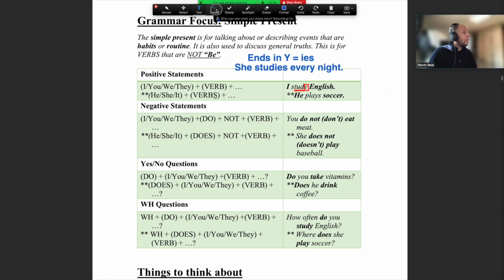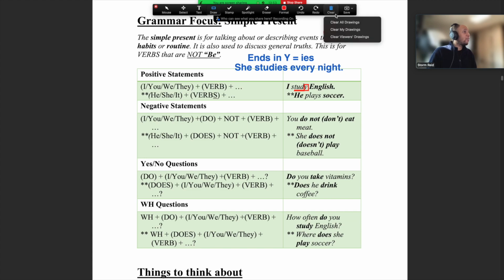Okay, so you can see here, this word is play. Yes, it has a Y, but when we use it with he, she, and it, we use just an S. Okay, so some of these rules are not absolute rules. They're not completely for every word. Okay, you just sometimes have to remember there are some words that don't use this rule. Okay, so yes, plays doesn't use the rule. Okay, but there are lots of words that do use the rule.